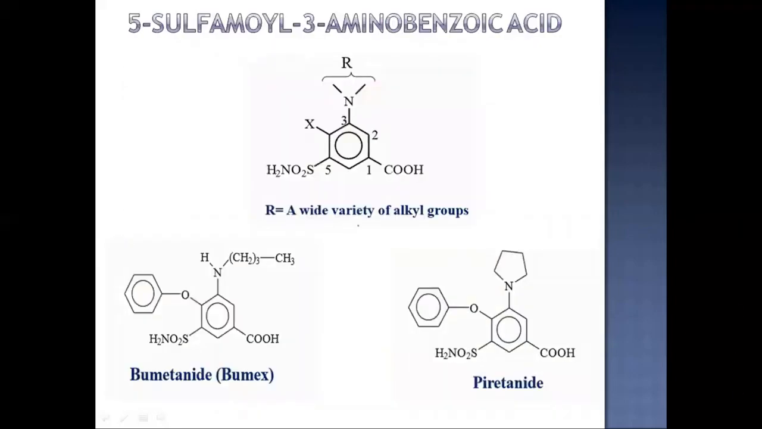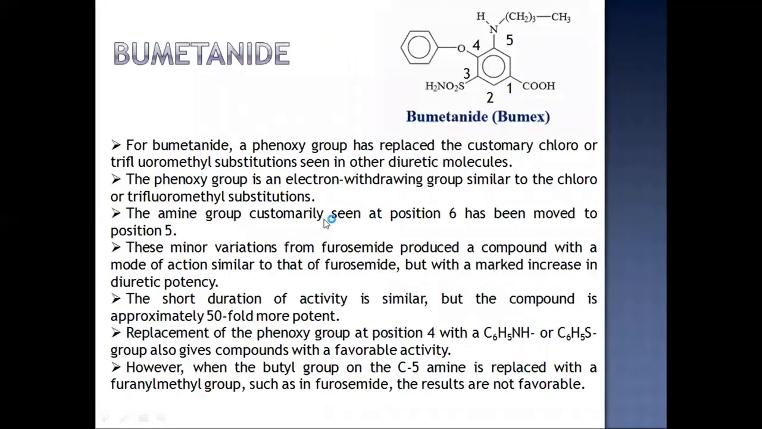The second subclass is 5-sulfamoyl 3-amino benzoic acid. Here, the substitution at third position will be done, and the examples are bumetanide and piretanide. This is the structure for bumetanide. For bumetanide, a phenoxy group has replaced the customary chloro or trifluoromethyl substitutions seen in other diuretic molecules. So here you can see this phenoxy substitution.